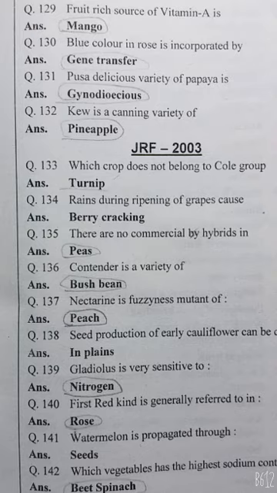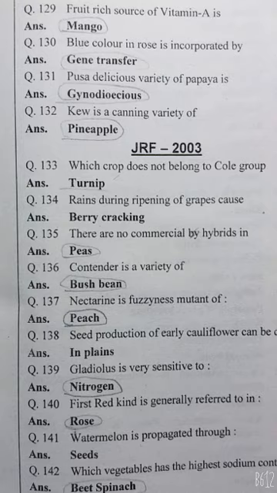There are no commercial hybrids in peach. Contender is a variety of bush bean. Nectarine is a fuzzless mutant of peach. Seed production of early cauliflower in plains. Gladiolus is very sensitive to nitrogen. First red kind is generally referred to rose.